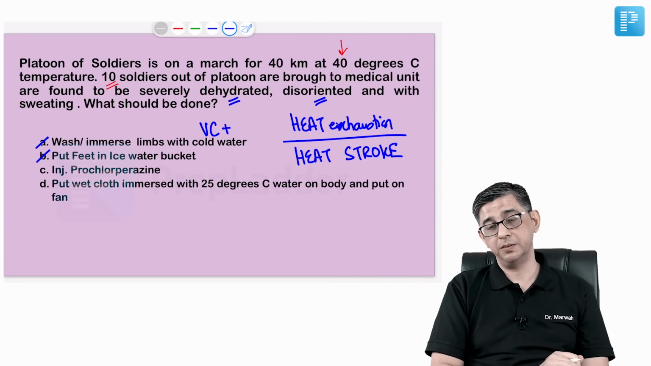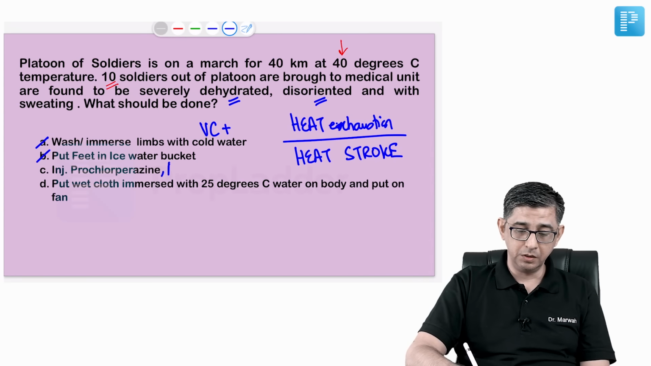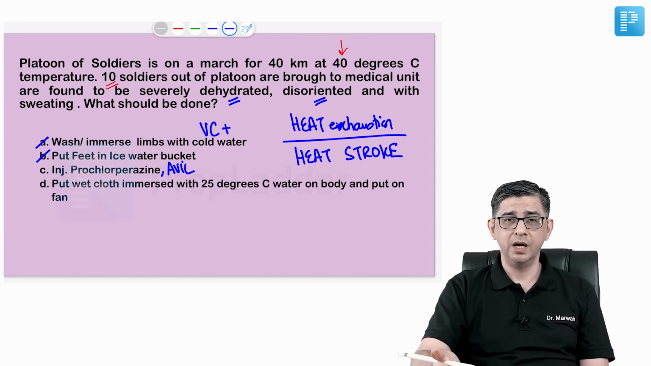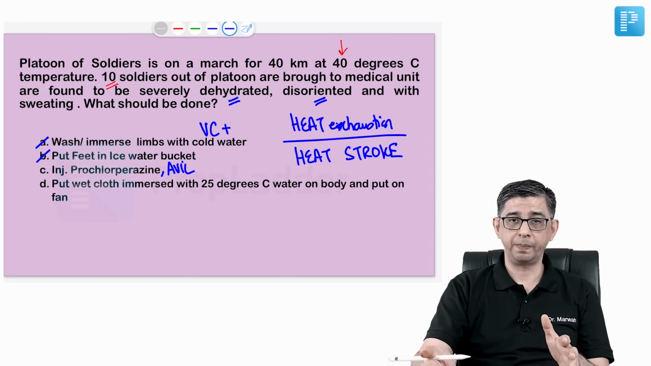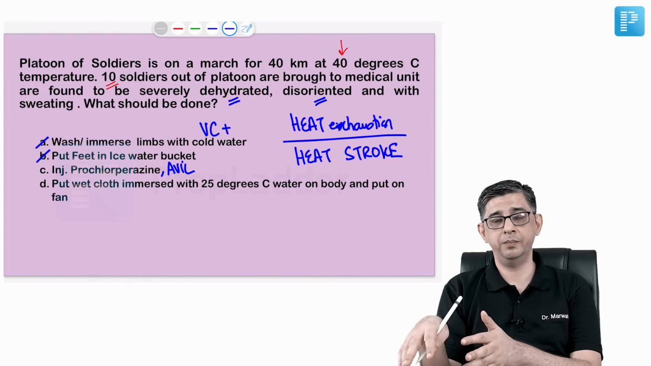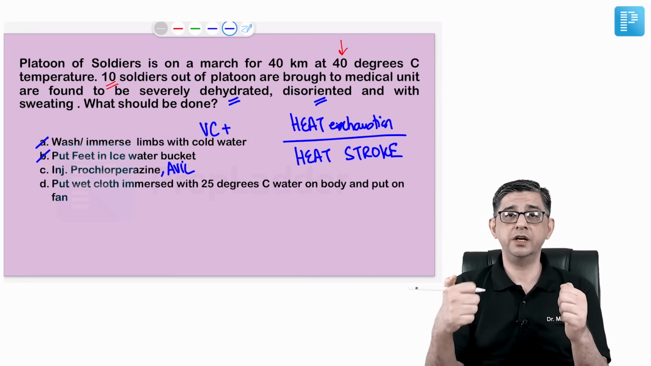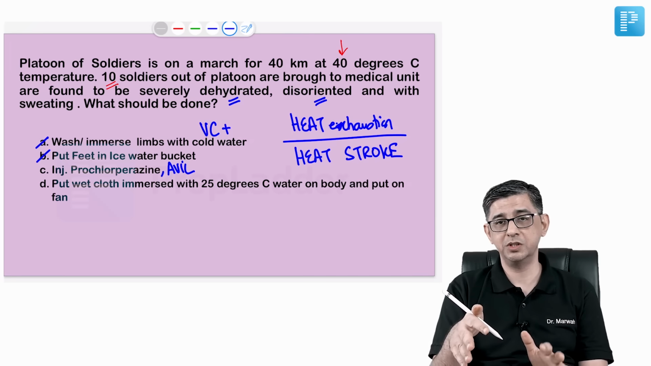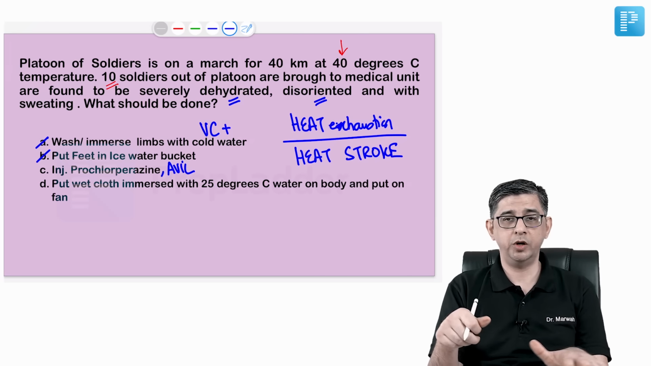Injection prochlorperazine. Prochlorperazine is the salt in Avil injection. Lots of times these patients might develop chills, especially when you lower their body temperature. That's when chills can develop. For that you can use prochlorperazine, but the primary treatment for this soldier would be that you cover their body with a wet sheet.